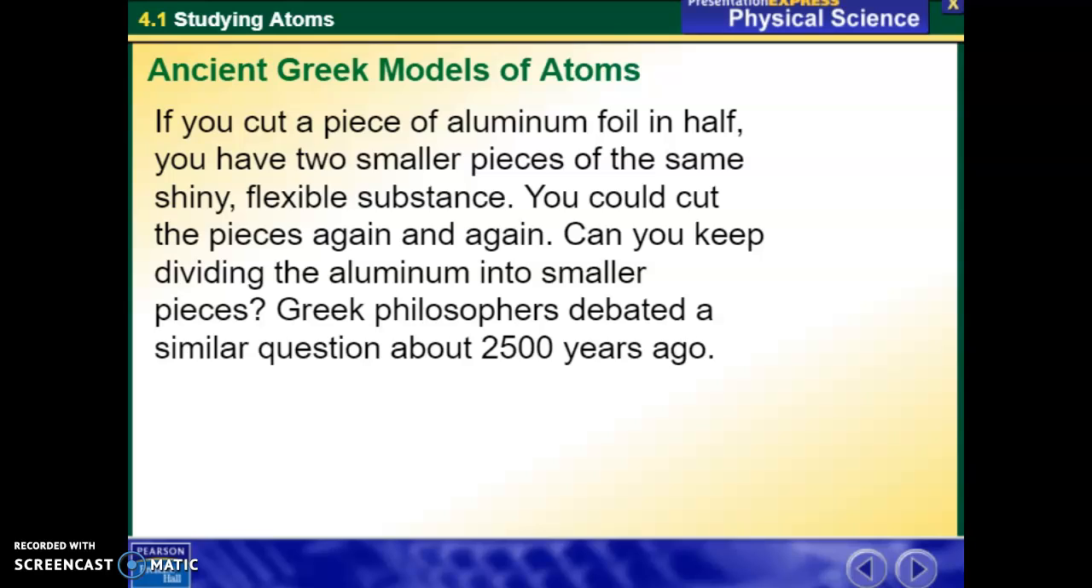Atomic theory, and thinking about atoms, started with the ancient Greeks. If you look at the text, it says if you cut a piece of aluminum foil in half and you have two smaller pieces of the same shiny, flexible substance, you can cut those pieces again and again and again. They started thinking, at what point could you no longer divide this aluminum? If you're able to keep cutting it again and again, at what point would you no longer be able to do it? They debated this back in the Greek times.